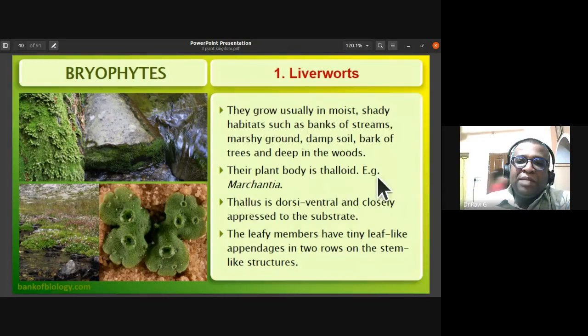The plant body is thalloid, example Marchantia. The thallus is dorsiventral and closely appressed to the substrate, which means it is attached to the substrate. The leafy members of the liverworts have tiny leaf-like appendages in two rows on the same stem-like structure.